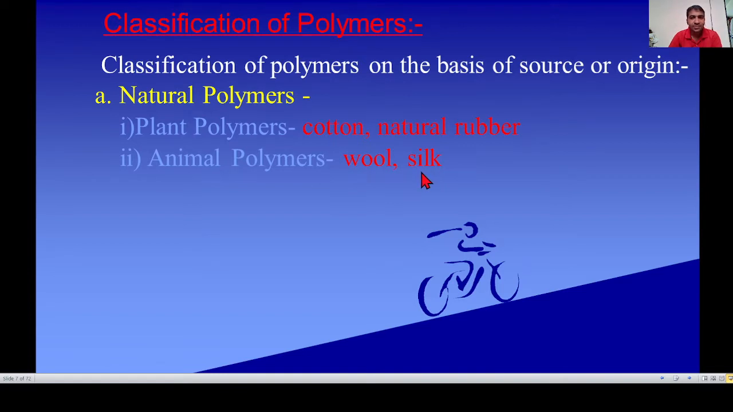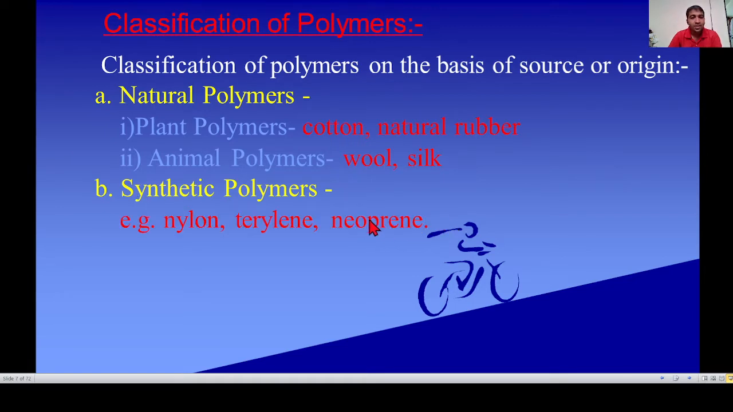See the next type on the basis of source of origin, that is synthetic polymer. Synthetic polymer means man-made. The polymers which are synthesized by man in the laboratory. The examples of synthetic polymer are nylon, terylene and neoprene. Third type of polymer on the basis of source of origin is semi-synthetic polymer.